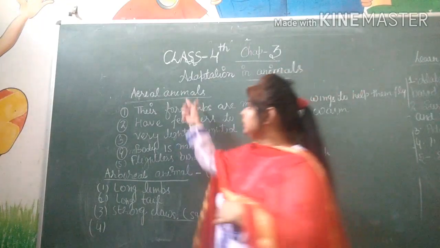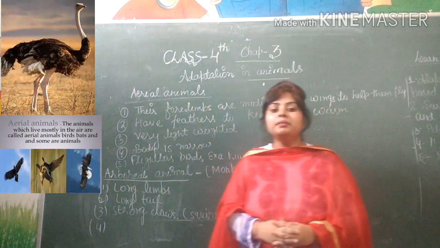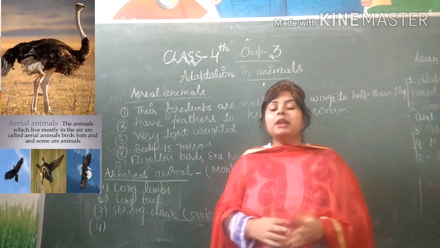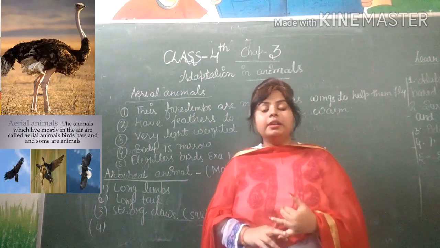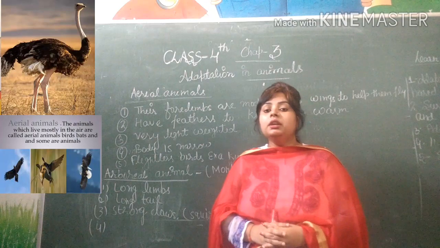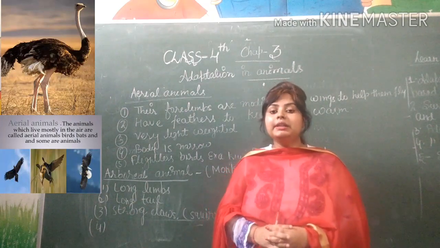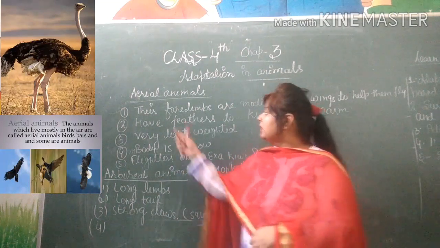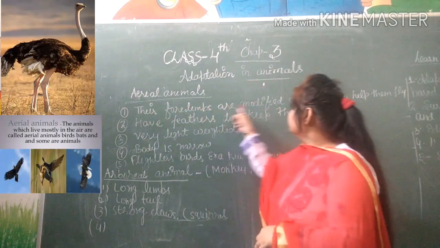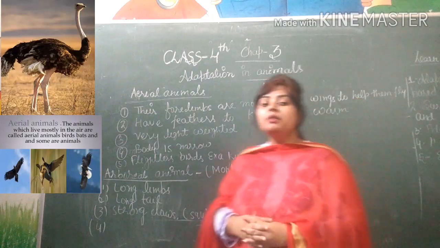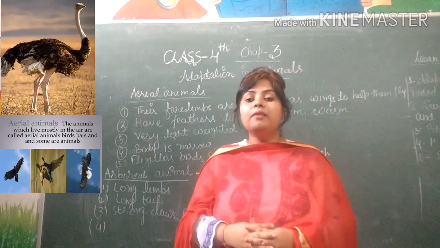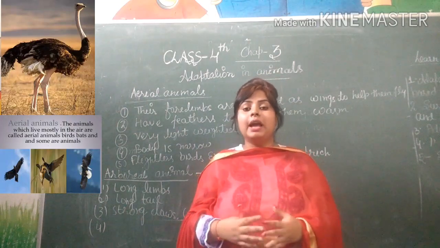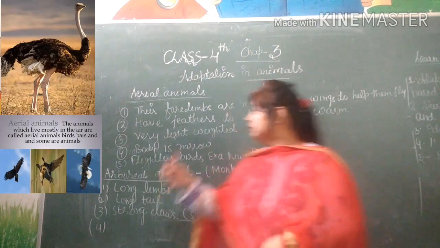Next topic is aerial animals. Aerial animals are those which can fly very easily. Birds are aerial animals, but they have some different adaptations to fly easily. First, their forelimbs are modified as wings. It means they have forelimbs which are modified into wings and can fly very easily.